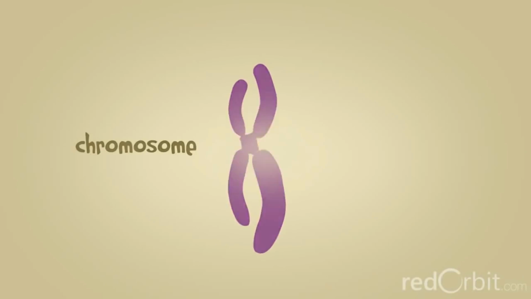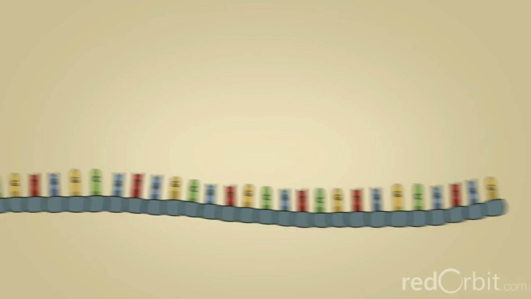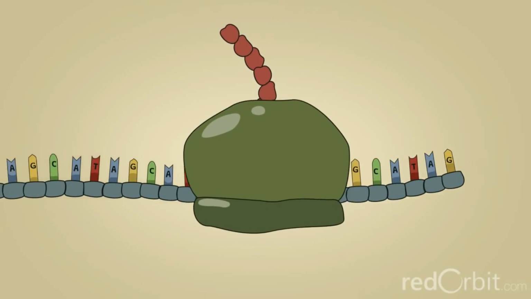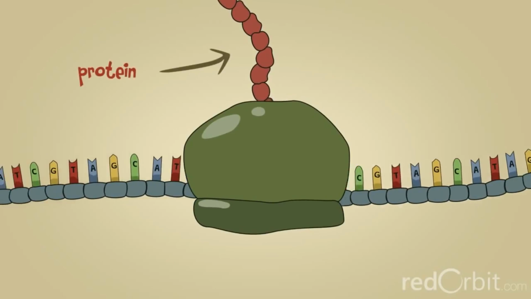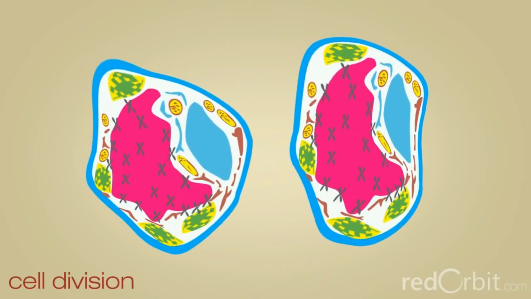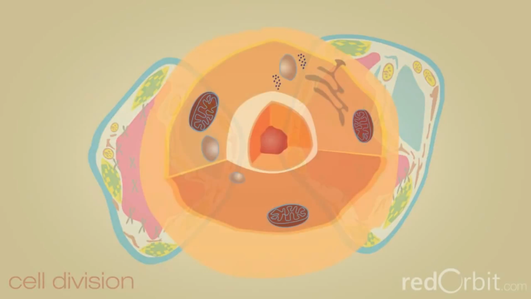During DNA replication, DNA unwinds so it can be copied. At other times in the cell cycle, DNA also unwinds so that its instructions can be used to make proteins and for other biological processes. But during cell division, DNA is in its compact chromosome form to enable transfer to new cells.